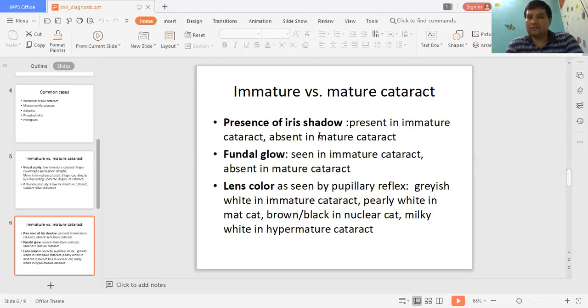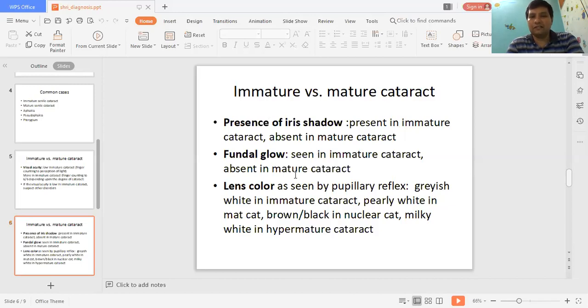The iris shadow is present in immature cataract, whereas it is absent in mature cataract. If you do distant direct ophthalmoscopy, then you can see a red fundal glow, maybe faint, in immature cataract, and you can see a black shadow against that red glow, which denotes the cataract. But the fundal glow will be totally absent in mature cataract.